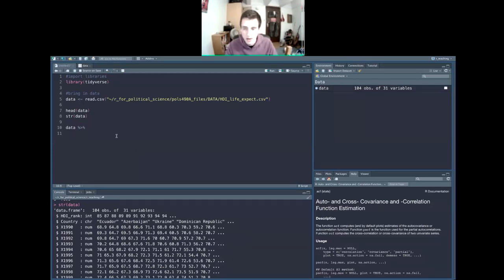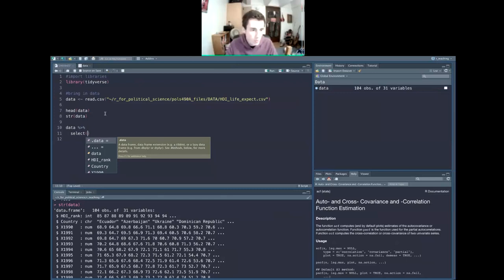When we use that and hit enter, it moves to a different line, and we can use a bunch of the different things that are in the tidyverse. I'm just going to show them off here.